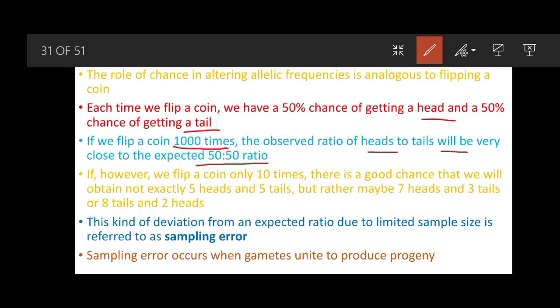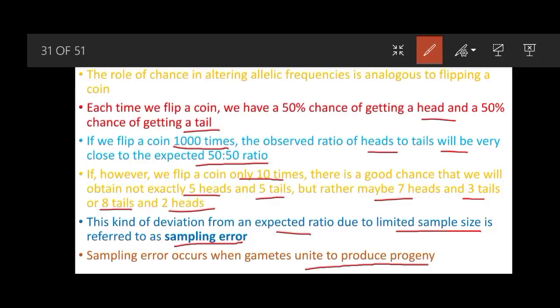But if we flip a coin only 10 times, then there is a good chance that we will get not exactly 5 heads and 5 tails, but rather maybe 7 heads and 3 tails, or 8 tails and 2 heads. This kind of deviation from an expected ratio due to limited sample size is referred to as sampling error. Sampling error occurs when gametes unite to produce progeny.